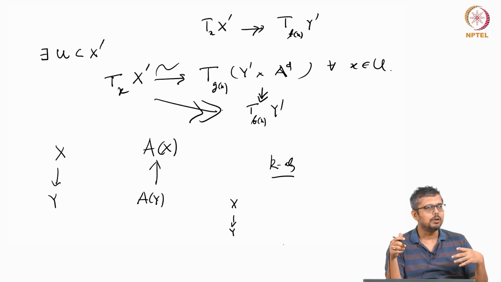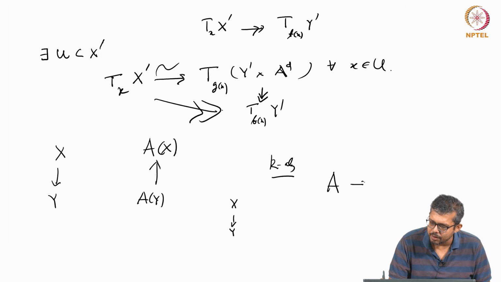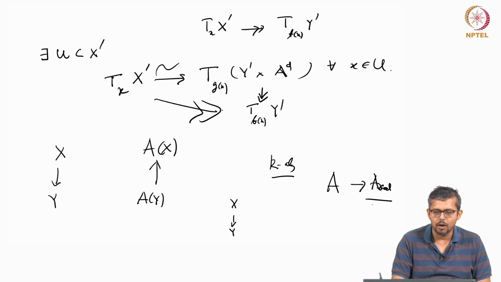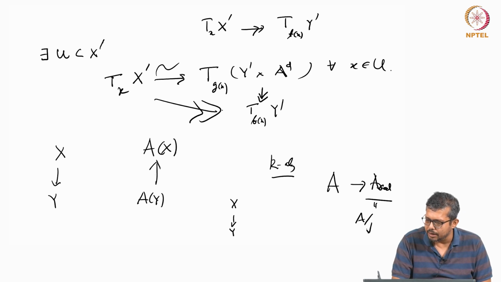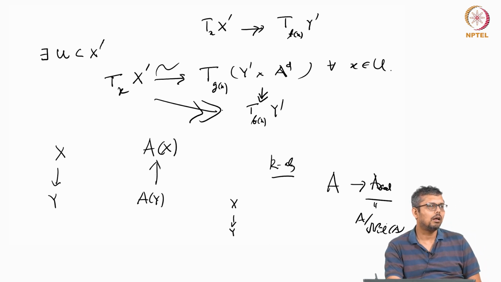Everywhere, whenever you get some ring, to get a variety you have to consider A reduced, which is nothing but A modulo the nilradical of A. So you lose some information in the coordinate ring.